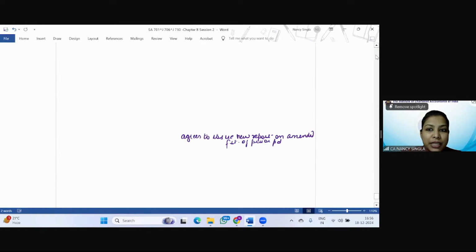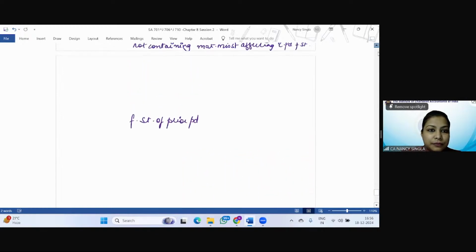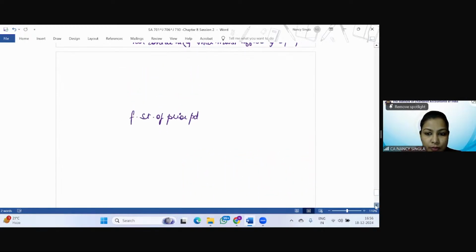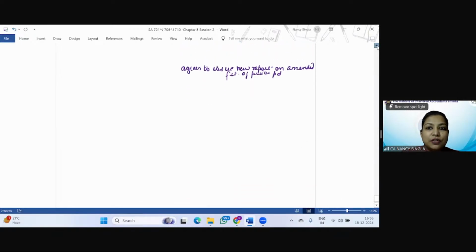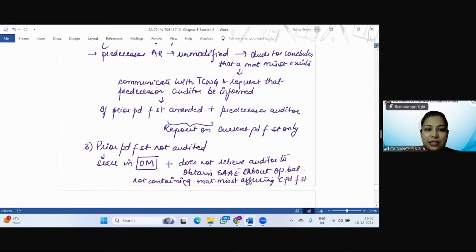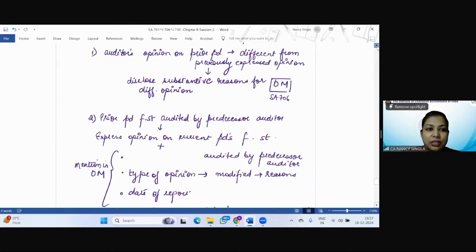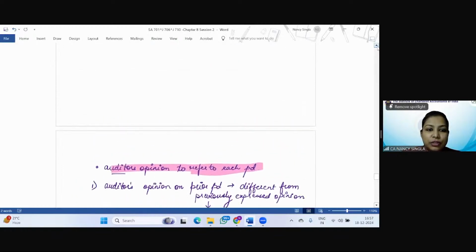auditor is going to mention, just a minute. It is not coming in this. Just a minute. In the basis of opinion paragraph, the auditor is going to give the basis of such modification. Let me just take you to the module for that.